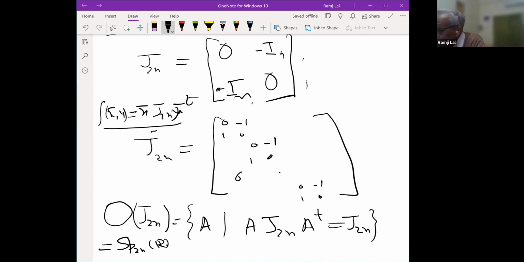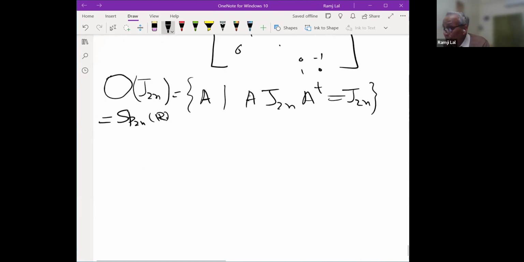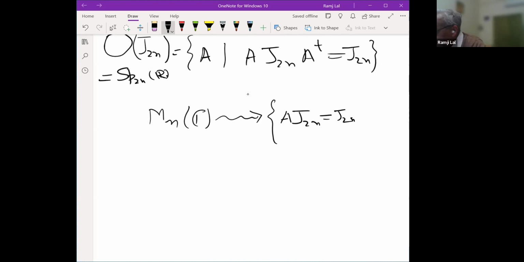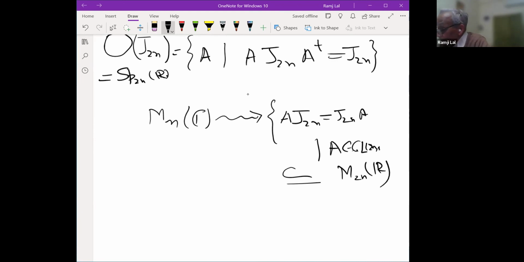And as an exercise, you can easily see that Un is precisely O2n under that identification, the symplectic group Sp2n(R). Indeed, if you take M(n, C) and look at that transformation, then under that transformation the 2n cross 2n matrices will correspond to matrices A such that A J2n equals J2n A, where A belongs to GL(2n, R). So M(n, C) is here M2n(R). Right. So this is the thing.